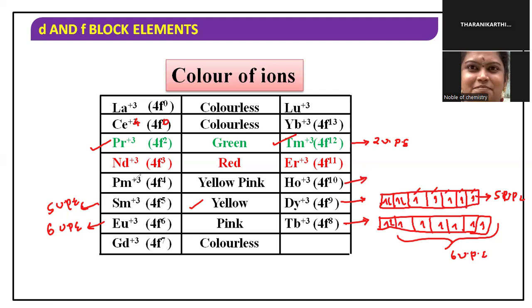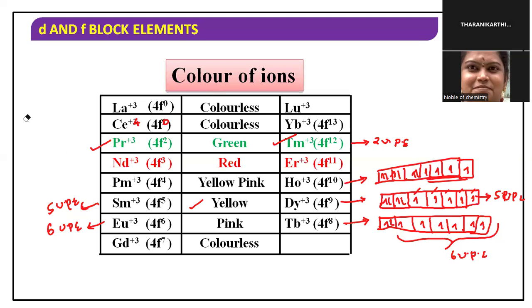This one is 4f4, and this one also contains, counting 1, 2, 3, 4, 5, 6, 7, then 8, 9, 10, that is 4 unpaired electrons. Yes, both have the same number of unpaired electrons, so they produce the same color. This is the simplest way.